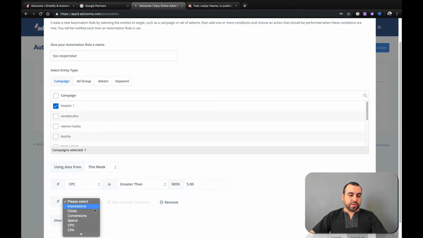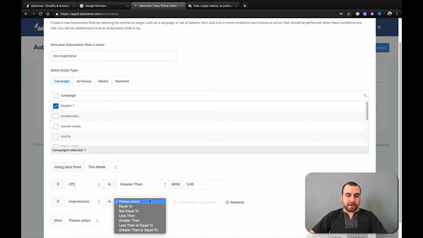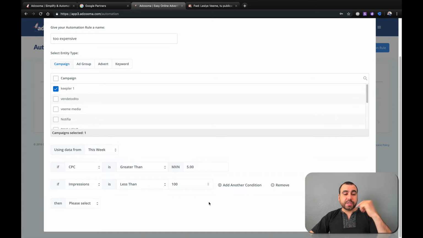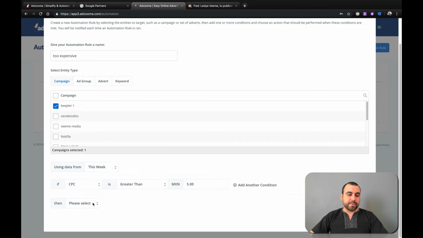So it would do one after another for this one. If I wanted to do if impressions are less than, let's just say impressions are less than 100. Now this one I would use apart because I don't want to grab it from this week. I would grab it from last week or last month. If impressions are less than 100, I would say tell me what's going on or do something, right? So I can add another condition or remove. I'll do another one just to show you an example right now.